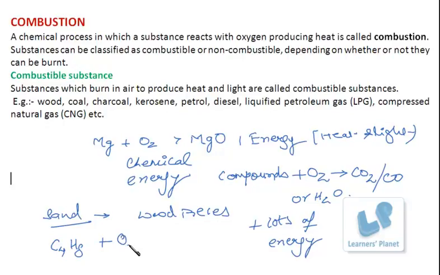This reacts with oxygen and it forms carbon dioxide and H2O, that is water. Okay? And the energy. This energy which is released is the chemical energy. This is used by the engine to drive your car. So it means there is a conversion of chemical energy to mechanical energy. Right?